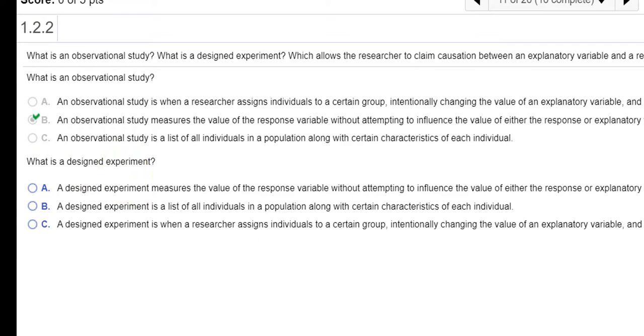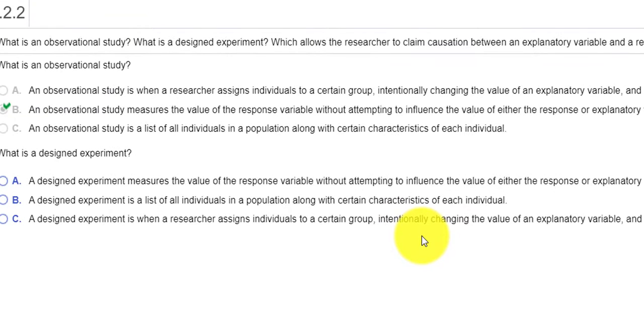And now for the designed experiment, we will intentionally change the value of an explanatory variable and then record the value of the response variable after we make changes to the explanatory variable. So I think letter C most describes what I've just said, right?